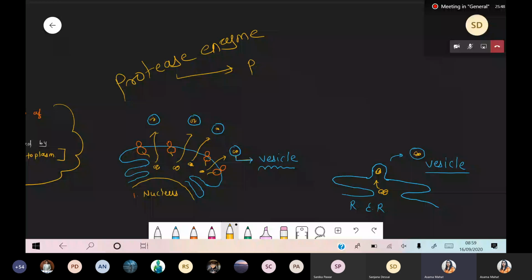Who degrades the DNA? DNase. Who degrades the RNA? RNase. Who degrades the lipid? Lipase. Who degrades the protein? Protease. These are the common names for the degradation.